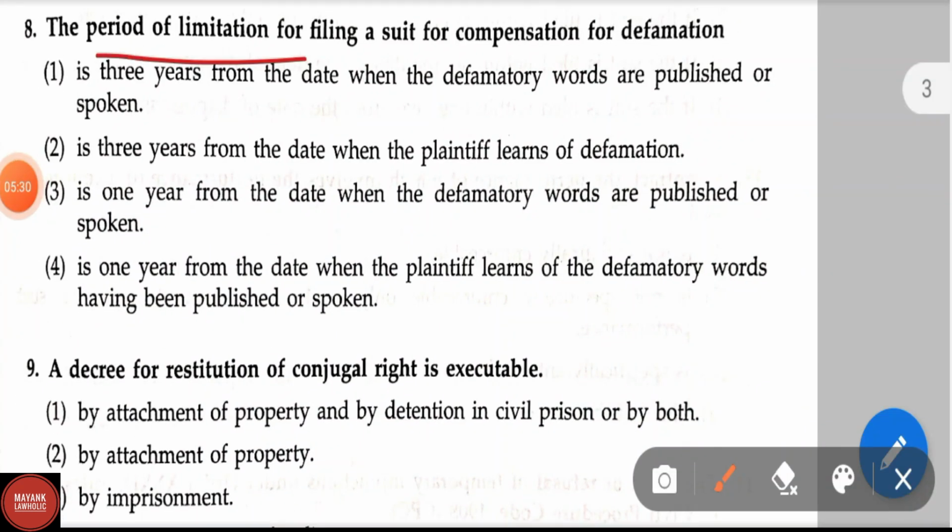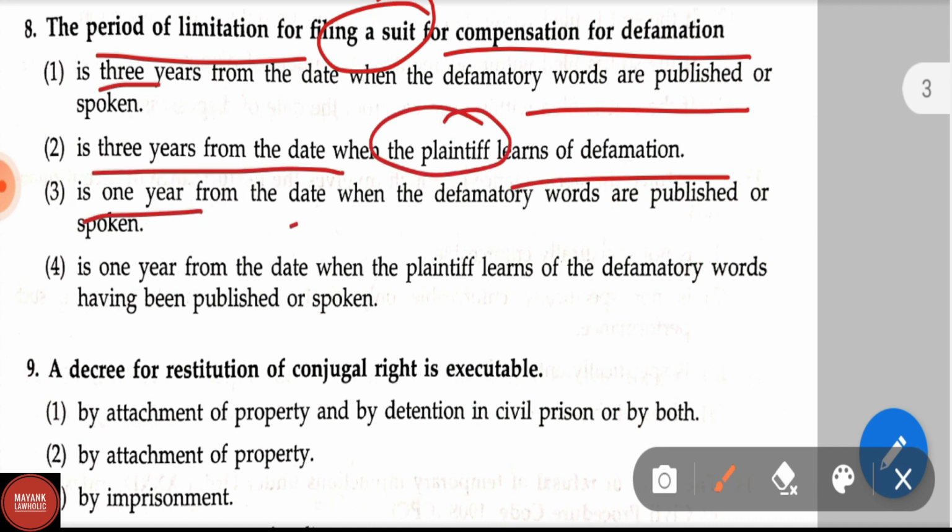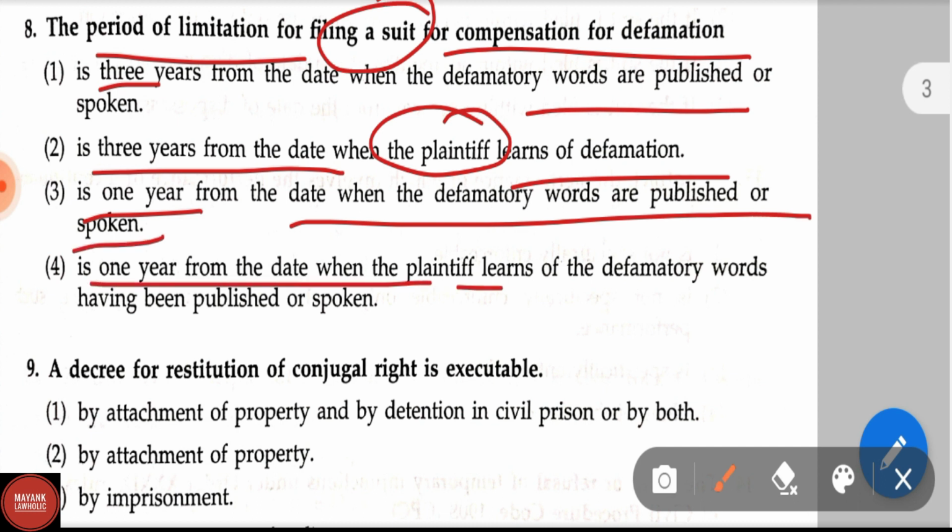The period of limitation for filing a suit for compensation for defamation: is 3 years from the date when the defamatory words are published or spoken; is 3 years from the date when the plaintiff learns of the defamation; is 1 year from the date when the defamatory words are published or spoken; is 1 year from the date when the plaintiff learns of the defamatory words having been published or spoken. Here the correct answer is option 3.